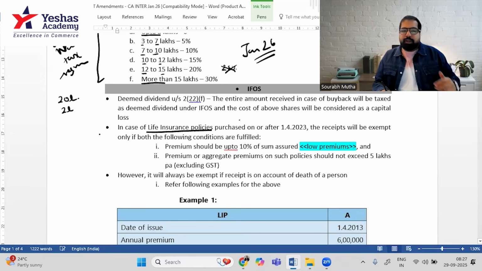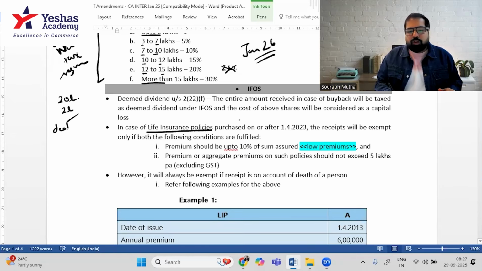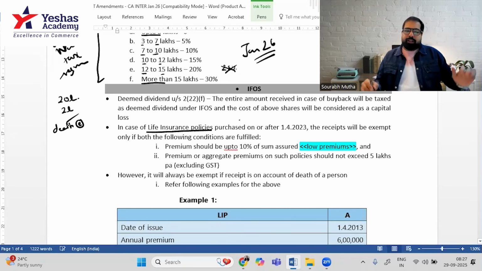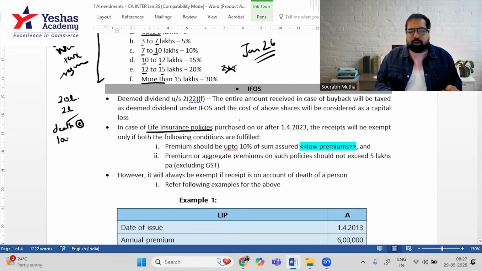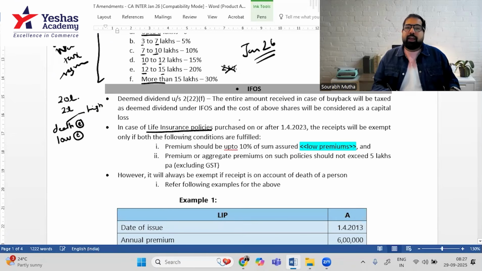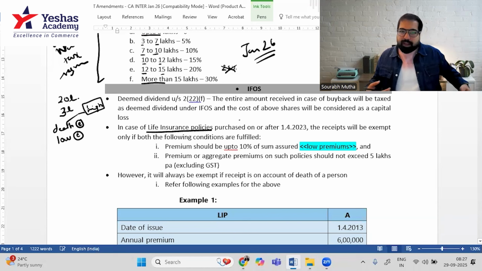If your family gets the money on death, it is always exempt on humanitarian grounds. If the premiums are low, what is low premium? Low premium right now is 10% of the sum assured. So 10% is 2 lakh, you're paying 2 lakh only, so the premiums are low. Again, the receipts will be exempt. But if the premiums are high, example, the sum assured is 20 lakh and you're paying more than 10%, say 3 lakh rupees premium, then whenever you get the money back, so how will I get the money back in life insurance?